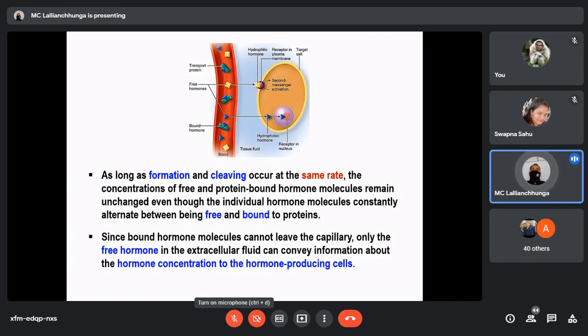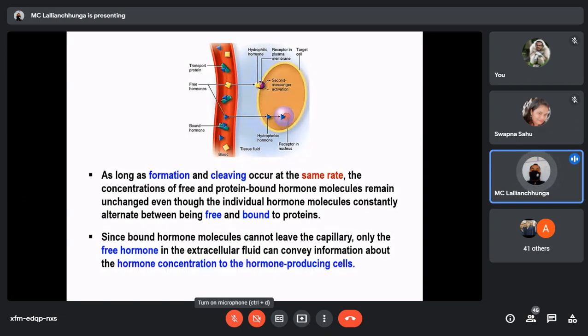Just like the previous slide, formation means binding of the hormone to the carrier protein, and cleaving means detachment of the hormone from the carrier protein. It is occurring at the same rate, so that 99.7% and 0.3% will always be maintained.